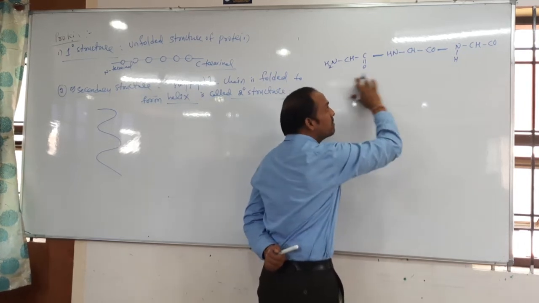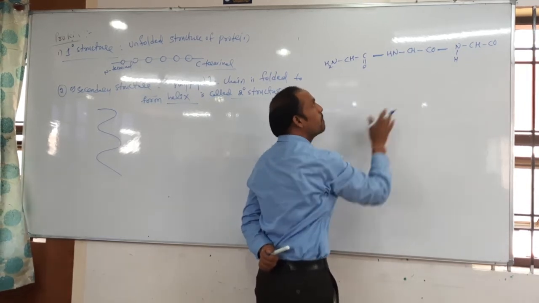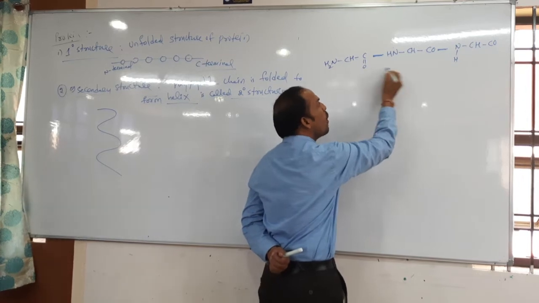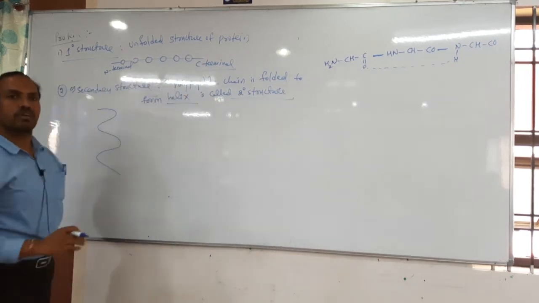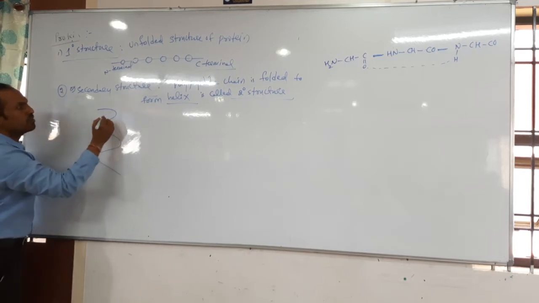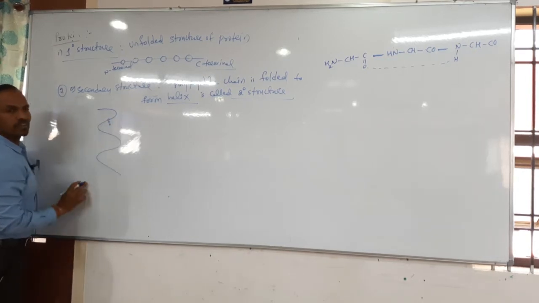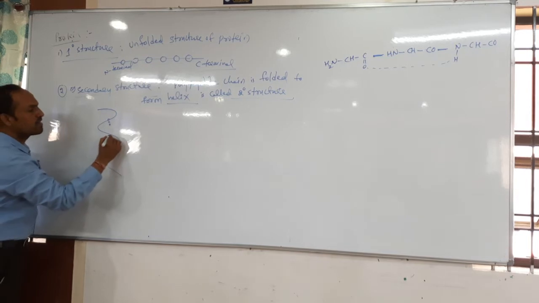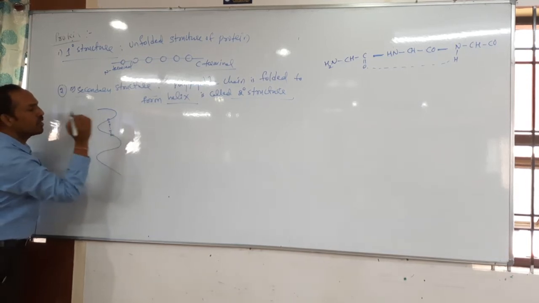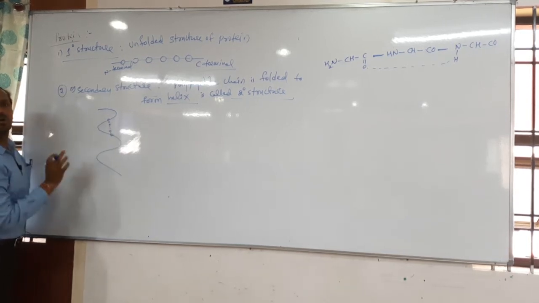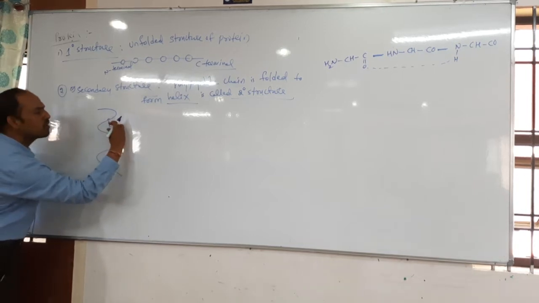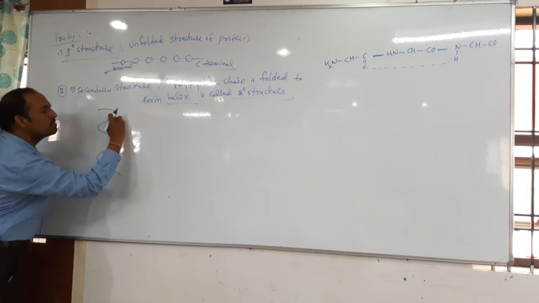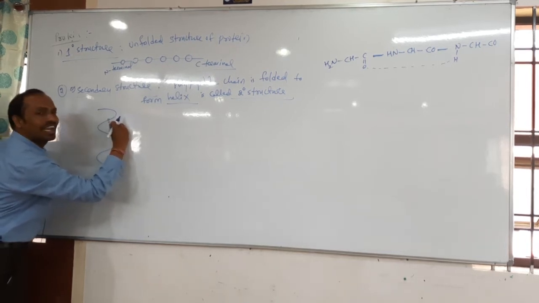In a single polypeptide chain, what happens is that between the oxygen and hydrogen, hydrogen bond formation occurs. Suppose here C double bond O is there, next one is there, here NH is there. Between these, what will be happening? Hydrogen bond formation occurs. And because of the hydrogen bond formation, these amino acids will come close like this.